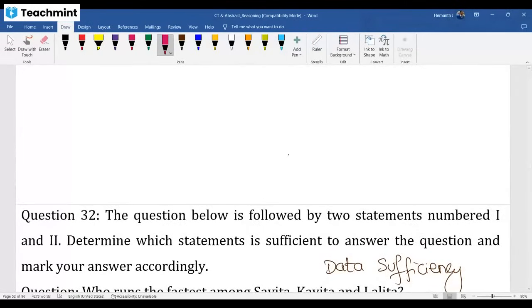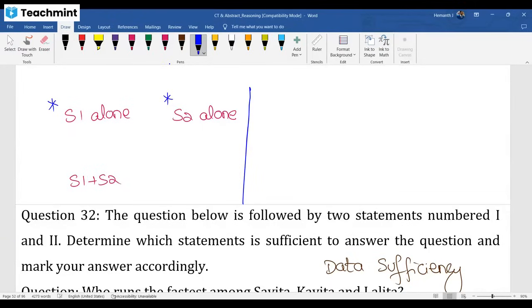Listen, my dear friends. Statement 1 alone, statement 2 alone, together. These steps are mandatory. I put a star mark, which means you have to do it. Suppose my question is: is x greater than 0?